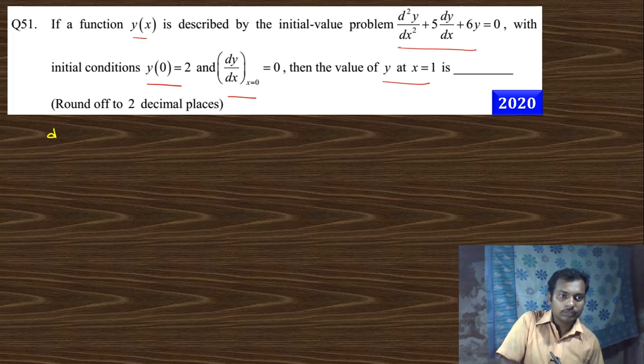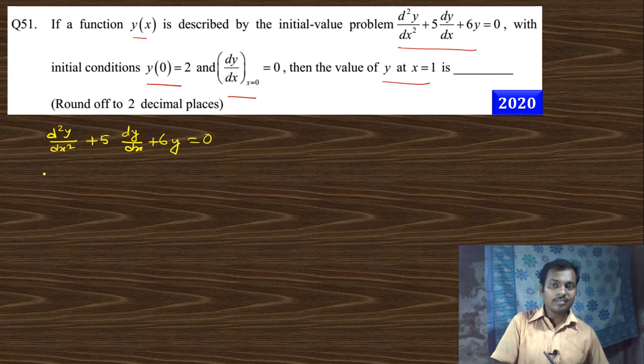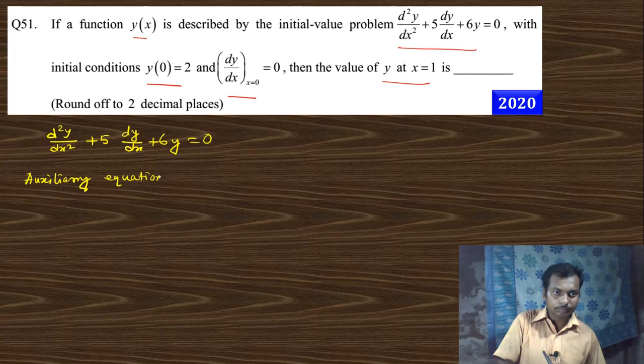Okay, first: d2y/dx square plus 5 dy/dx plus 6y equal to 0. What is the auxiliary equation of this differential equation? What is the auxiliary equation?